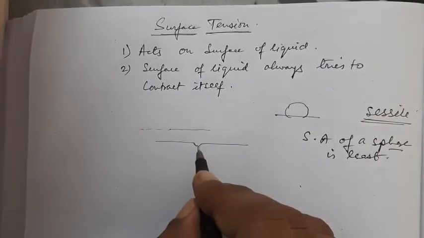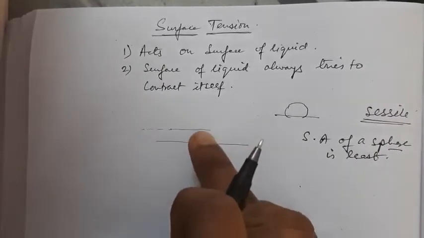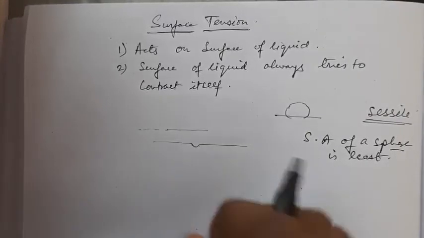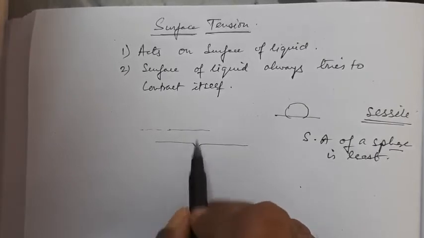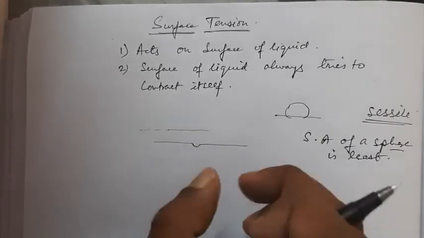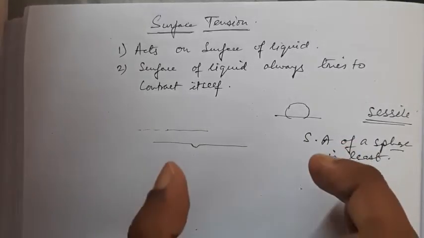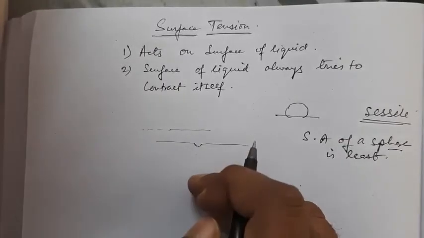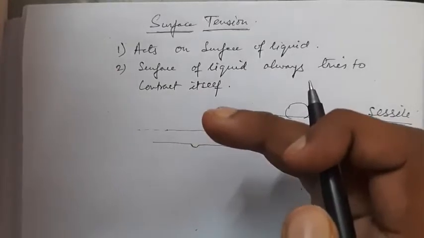So it applies a force in the opposite direction, which in turn helps the needle to stay afloat, because the weight of the needle can be balanced by the reaction force of the contraction of the surface area. If the surface tries to contract itself, it will apply a force in the upward direction, so it can balance the weight of the needle acting downwards.